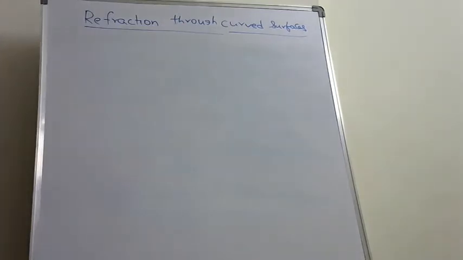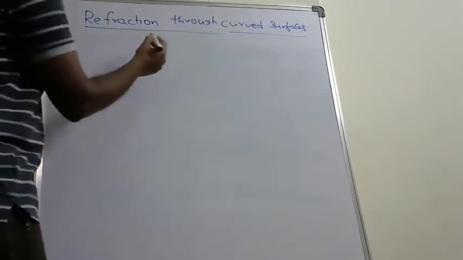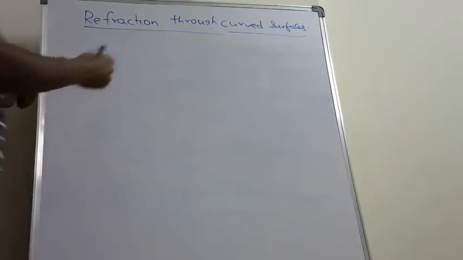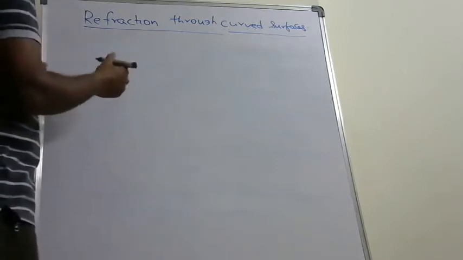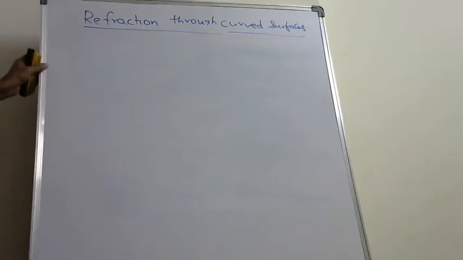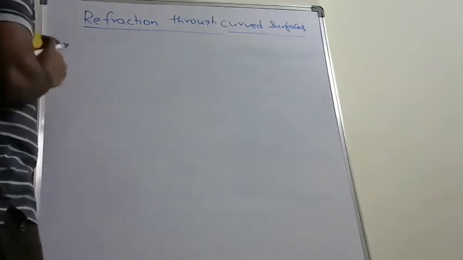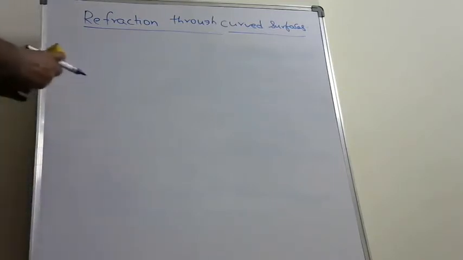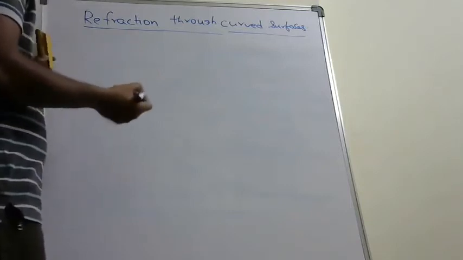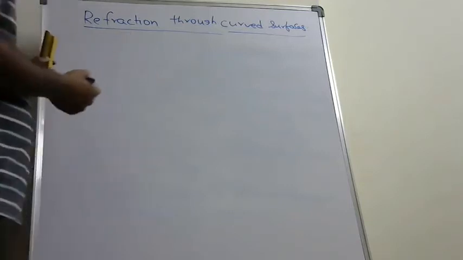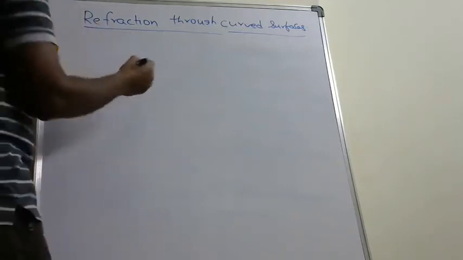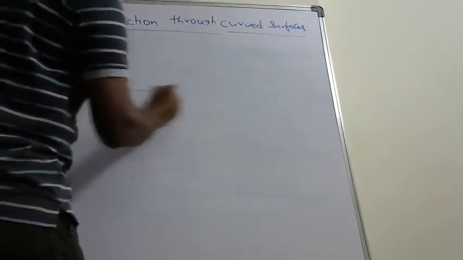Next, refraction means bending of light while it is traveling from one medium to another medium, and we derived some applications of Snell's law in your previous class. Let us see once.